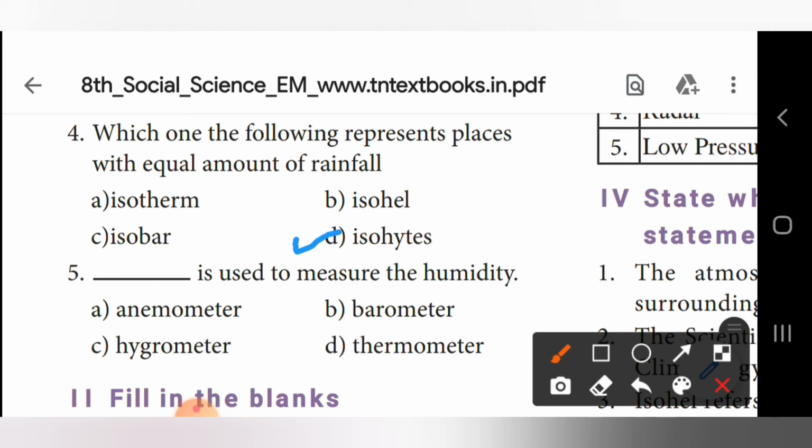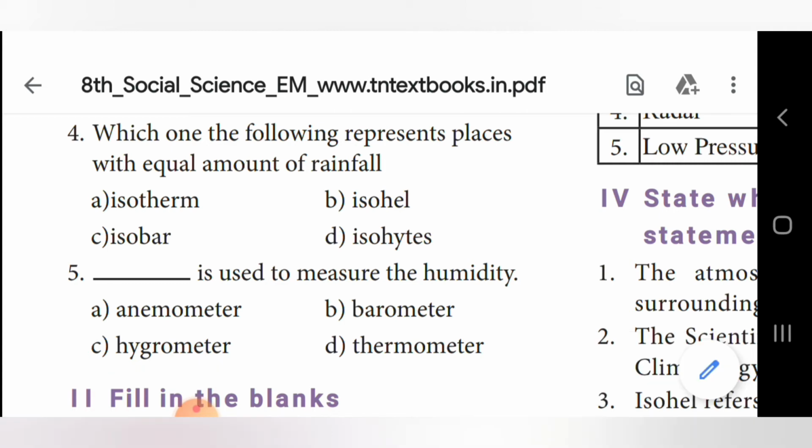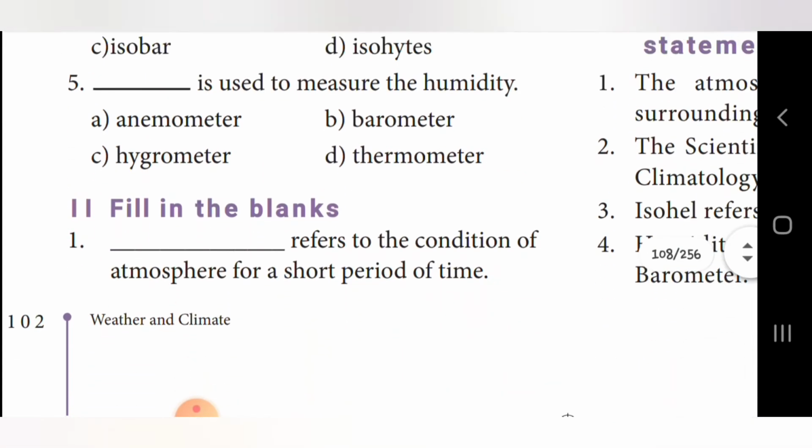Answer is isoheights. Fifth one. Dash is used to measure the humidity. So which instrument is used to measure humidity? Yes, it is C. Hygrometer. Next, we'll see fill in the blanks.